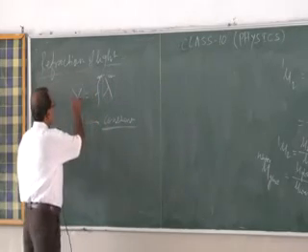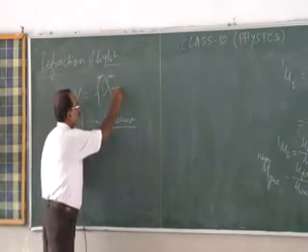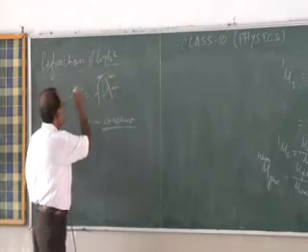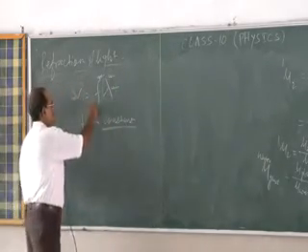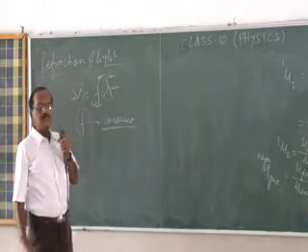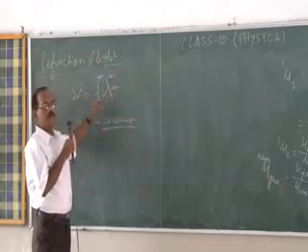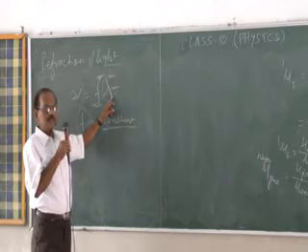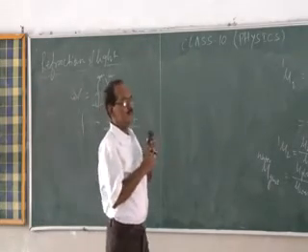Then what happens? The wavelength depends on the speed. If frequency is constant during refraction, then obviously velocity and wavelength are related.